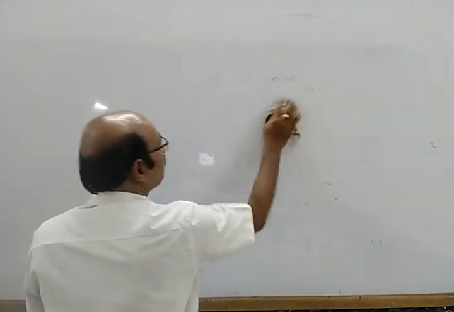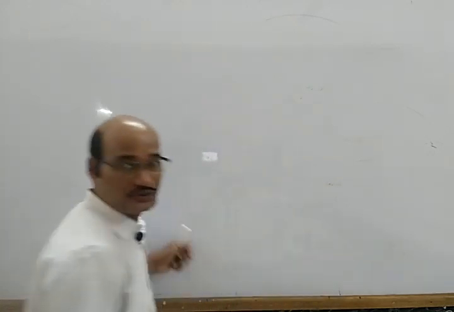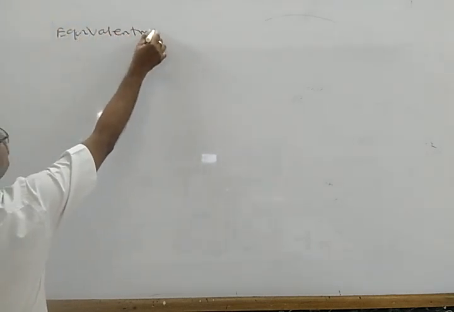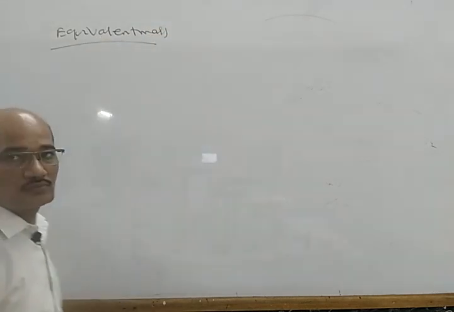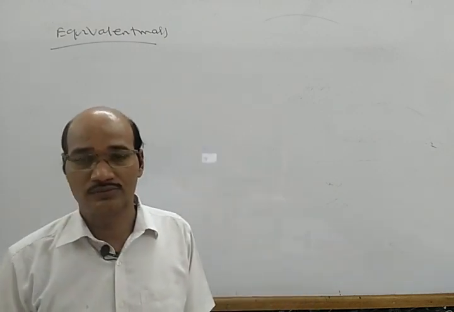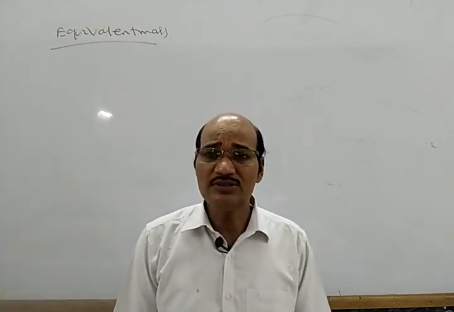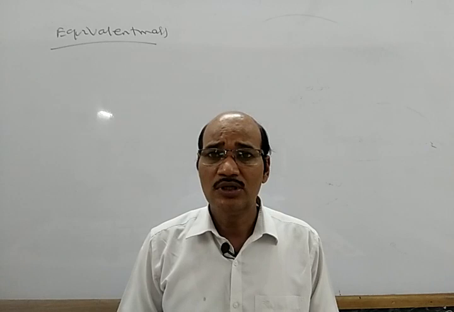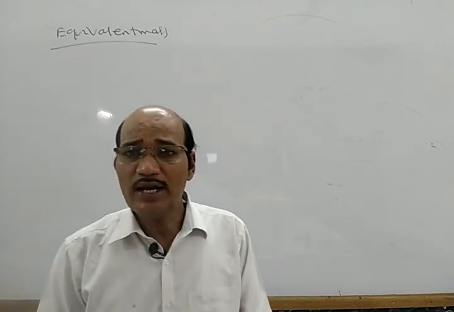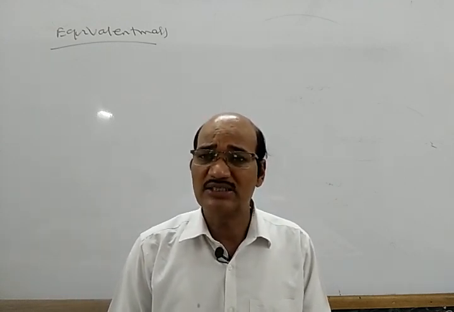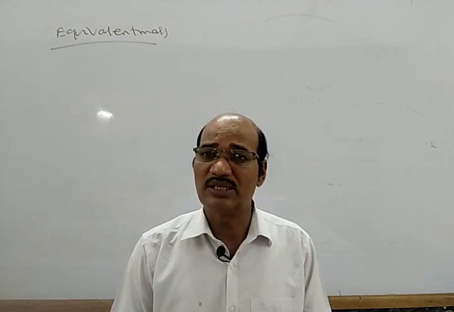Now we will discuss what is the equivalent mass. So what is equivalent mass? The equivalent mass of a substance is defined as the number of parts by mass of it which combines or displaces 1.008 parts by mass of hydrogen, or 35.5 parts by mass of chlorine, or 8 parts by mass of oxygen.